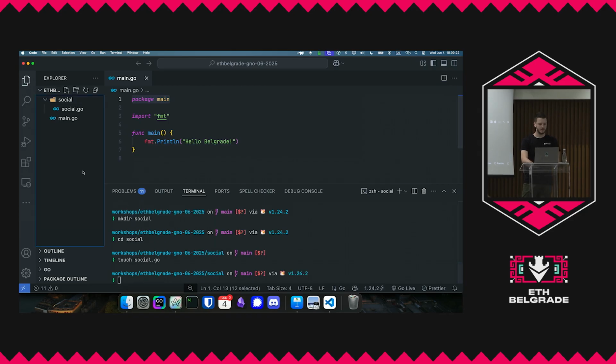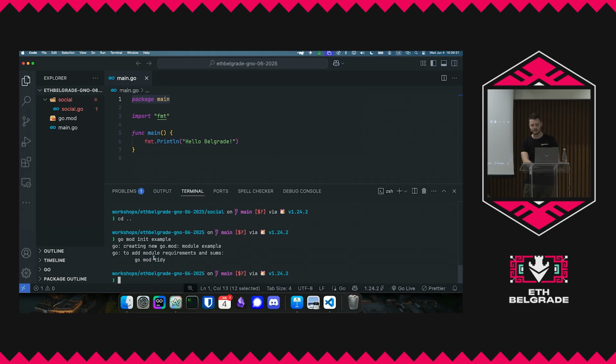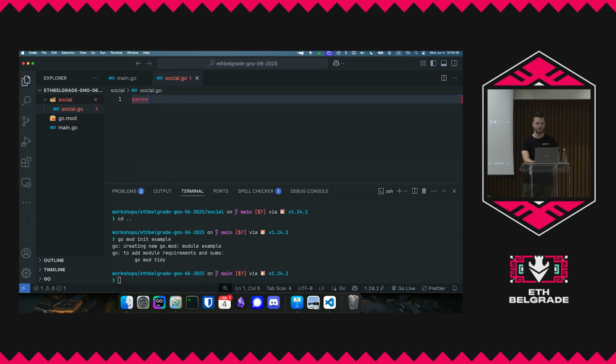social.go. And then up top here, we're going to do go mod init. This is a way of tracking dependencies, essentially, in Go. And you'll see why we did this go mod init soon. But in this new package that we're doing, imagine that this is something that you'll be able to share around and basically reuse as a modular piece of code. So package social. OK, let's do this.